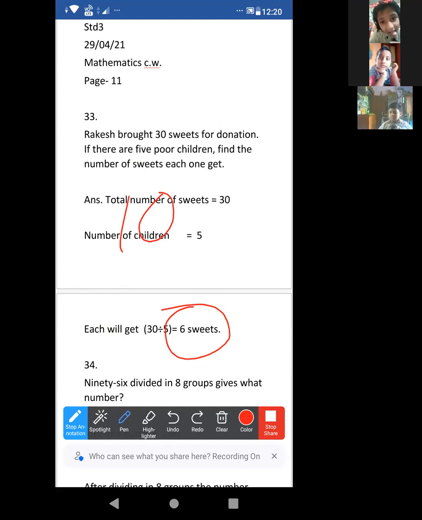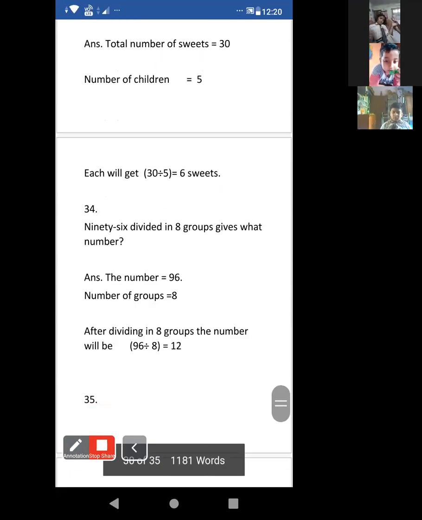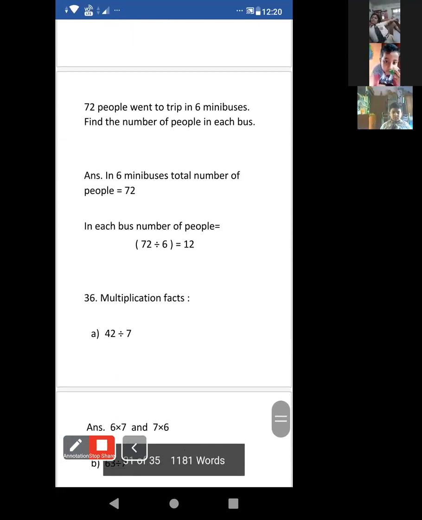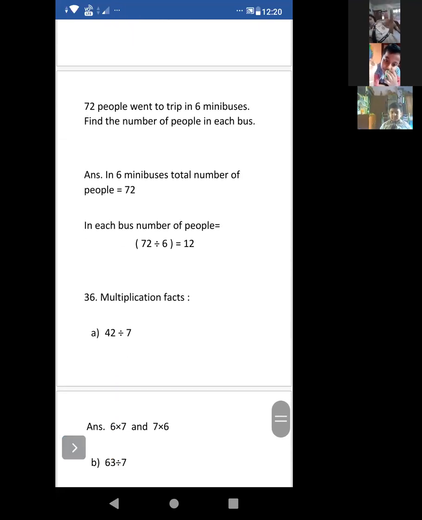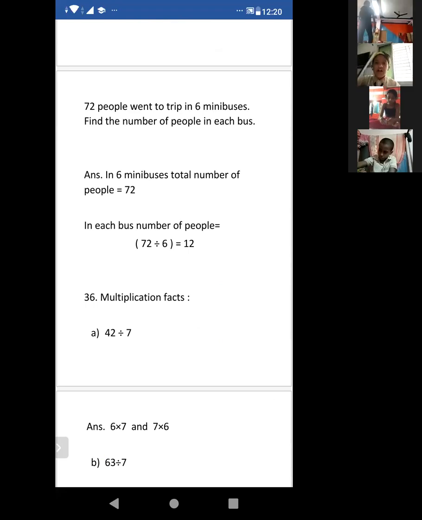Only 3 sums we have completed today. Okay, no problem, but you have understood, that is the main part. Okay, all of you understood till 35? Just yes or no? Show me your hands. Sharanya, Rit Chakraborty, all of you, if you have understood, just show me your hands. Okay.